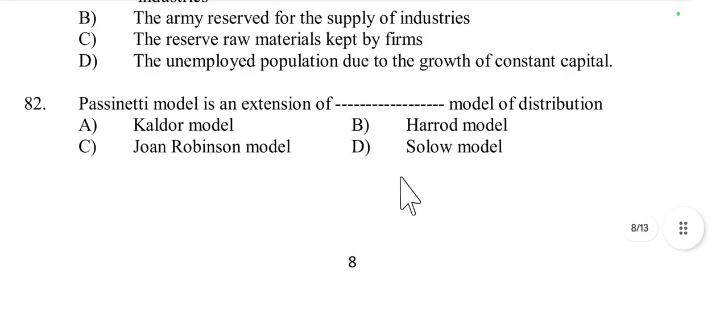Question number 82. Pasinetti model is an extension of which model of distribution: Kaldor model, Harrod, Joan Robinson, or Solow model? Pasinetti model is an extension of the Kaldor model, because Pasinetti's model builds on Kaldor's two-class model, workers and capitalists. So they focus on income distribution between workers and capitalists. Option A is the right answer.